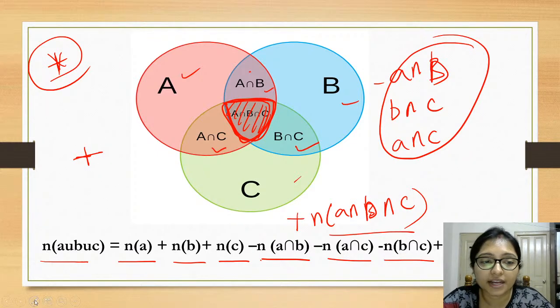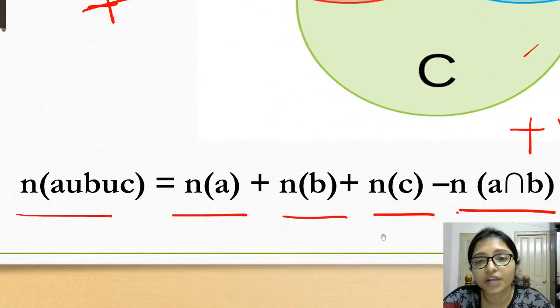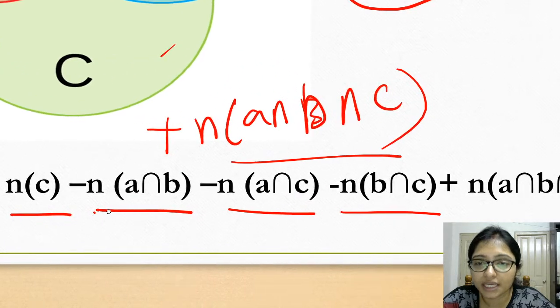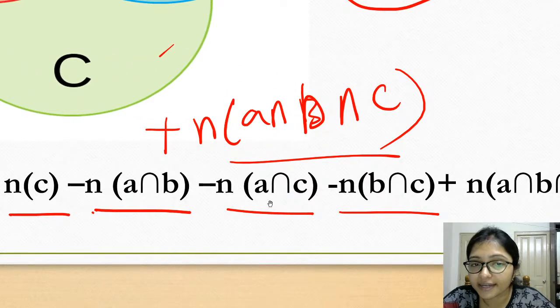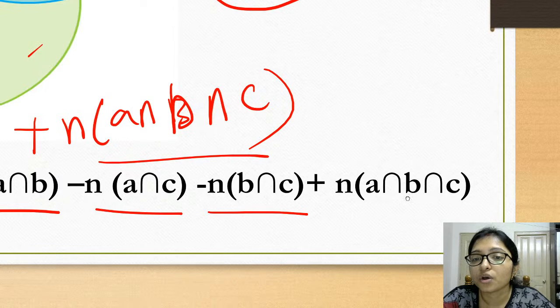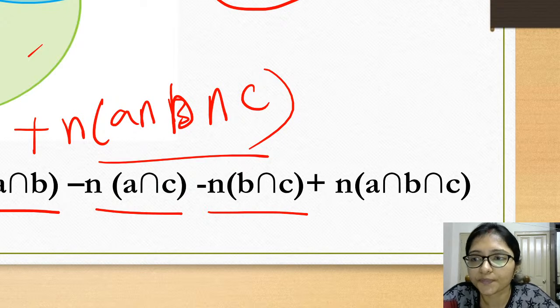This formula is very important, and don't make the mistake here. Sometimes we make the mistake here. A union B union C is number of A plus number of B plus number of C minus A intersection B, A intersection C, B intersection C. Then you have to add A intersection B intersection C. Okay, this is plus, there is no minus, this is plus. Remember that. Got it?